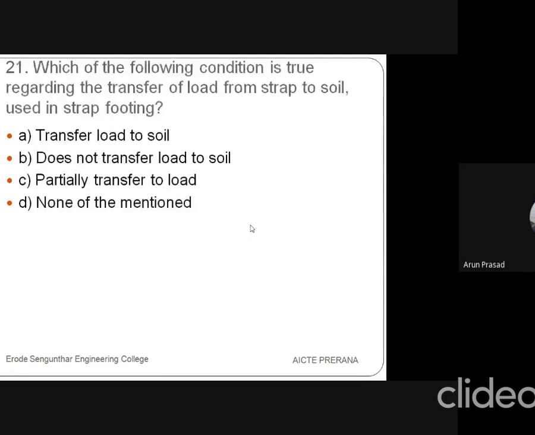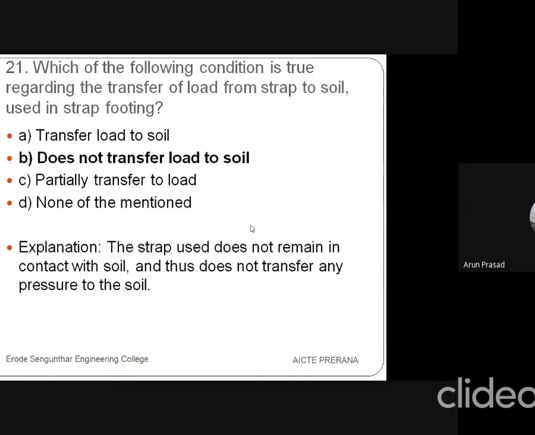The next question is, which of the following conditions is true regarding the transfer of load from strap to soil used in strap footing? The options are transfers load to soil, or does not transfer load to soil. Third one is partially transfers load, and fourth one is none of the mentioned. So the answer is does not transfer load to the soil. The strap used does not remain in contact with soil and thus does not transfer any pressure to the soil.